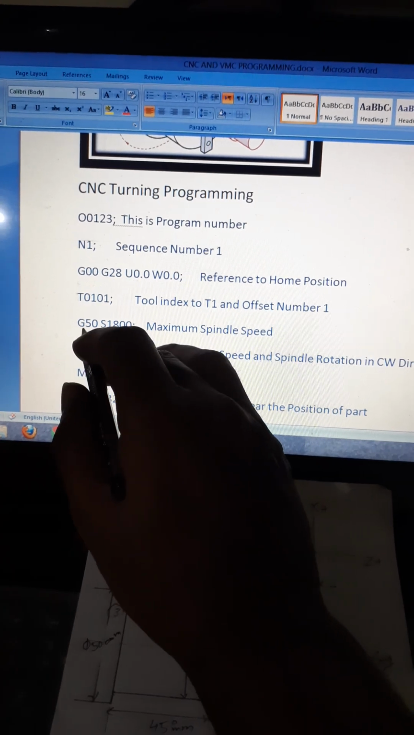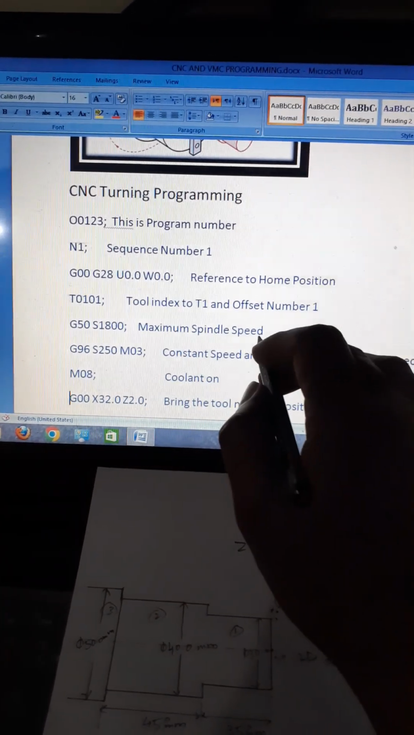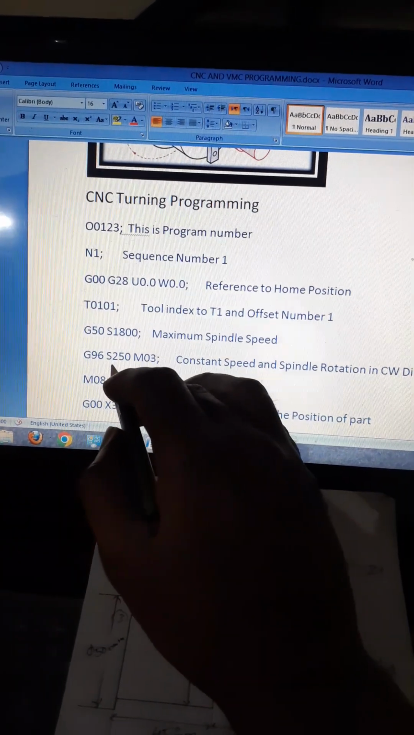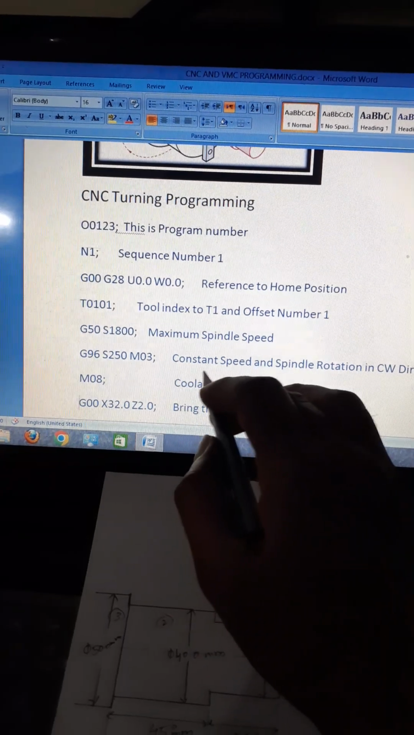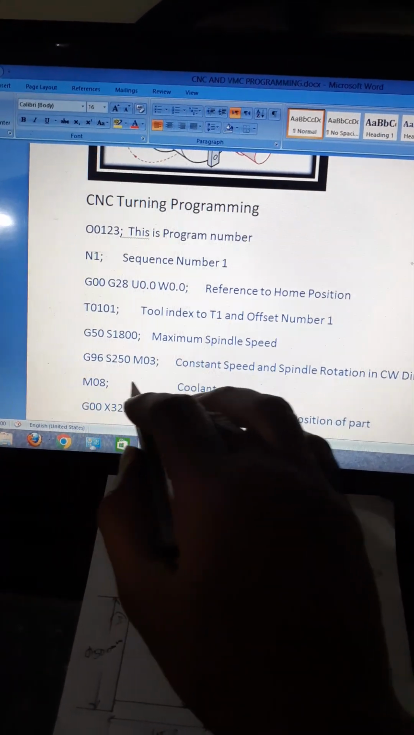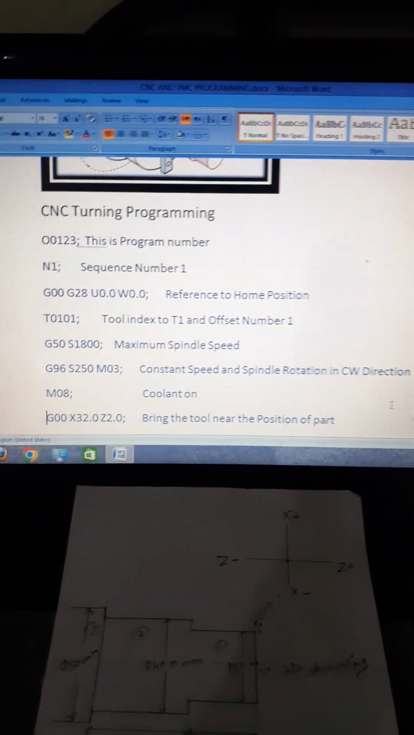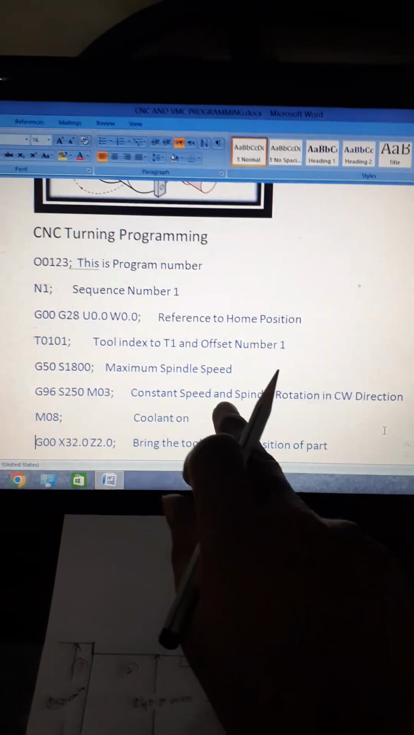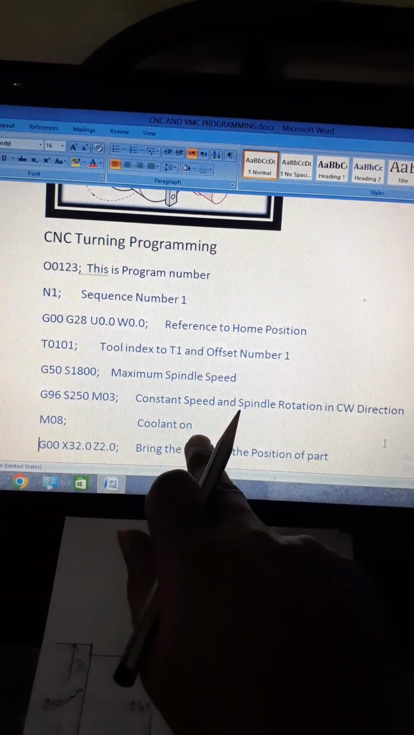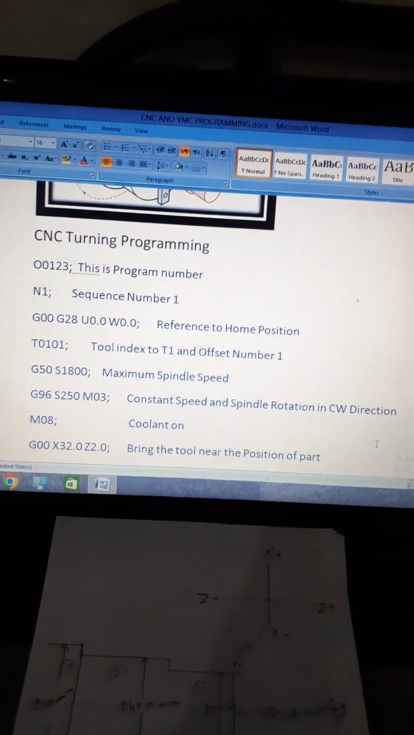Then next line of block G50 spindle speed 1800 means maximum spindle speed 1800. G96 spindle speed 250, M03 constant speed. This G96 means constant speed. And spindle rotation in clockwise direction. M08 coolant on. M08 is a miscellaneous function we are using for coolant on.